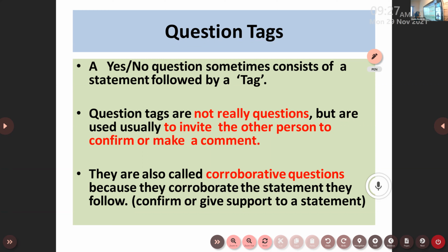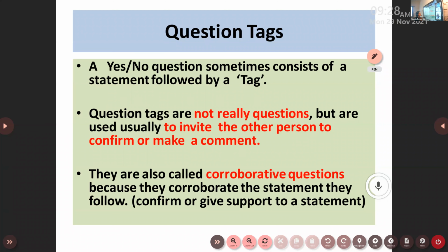Okay, my second point: question tags are not really questions, children. I have told you question tags are not really questions. This is a part of a statement. It's a tail of a statement to get confirmation of something, to invite, to focus on something, or to invite the other person's comment. If we are waiting to get a comment from the other person or the listener, we place a small question tag after a sentence.